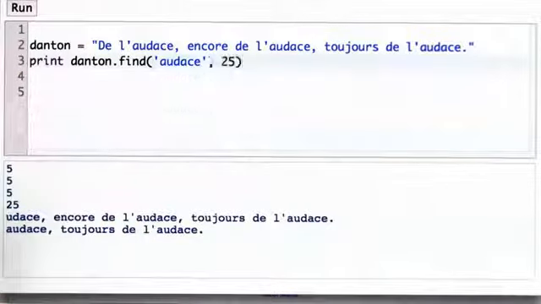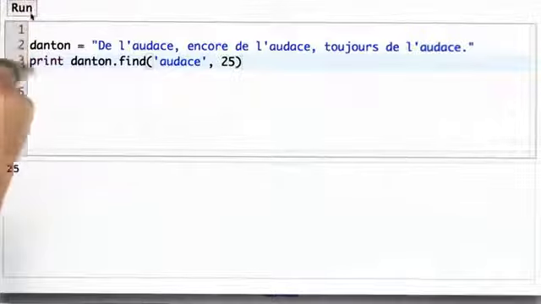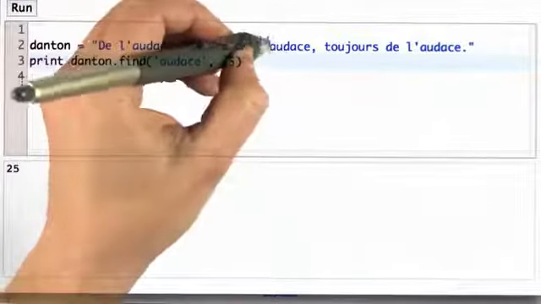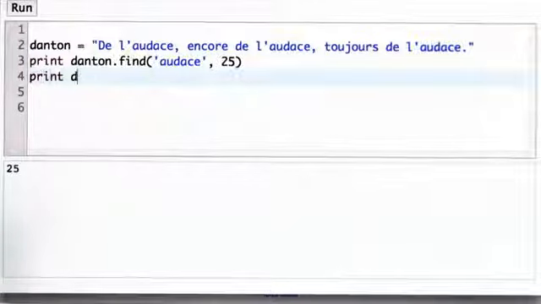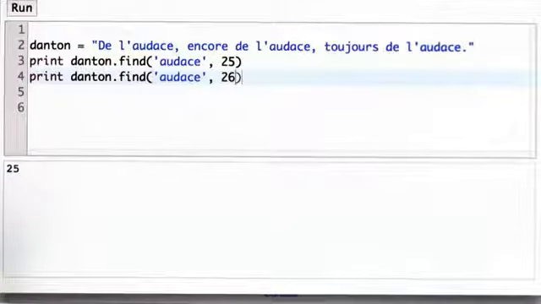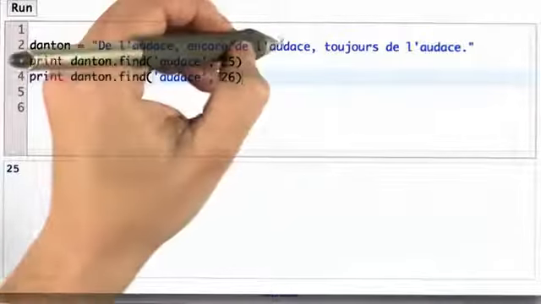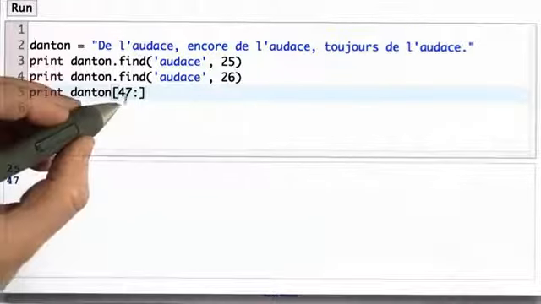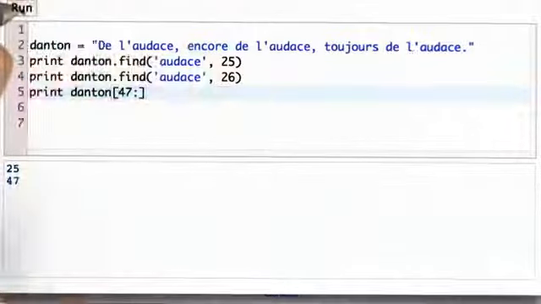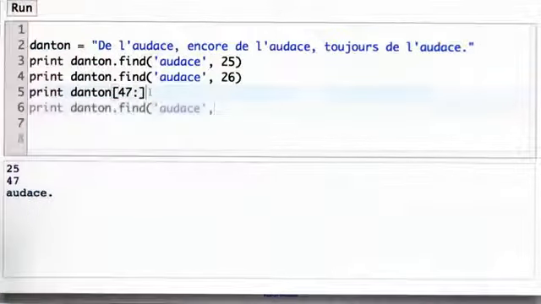So if we pass in 25, we'll get 25 as the output, finding the position where this occurrence occurs. If we pass in 26, now it will start searching at position 26, which is the U here. We'll find at position 47 the final occurrence of audace. So seeing the string from position 47 to the end, starting from here, we see that.